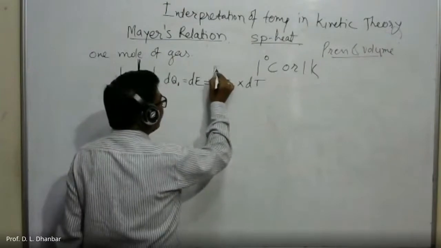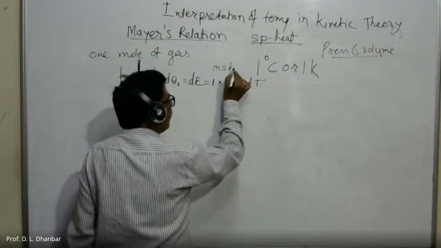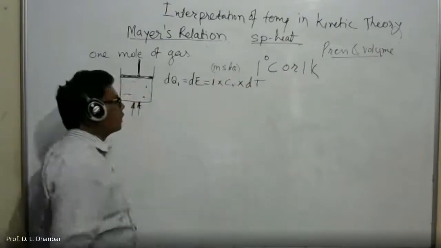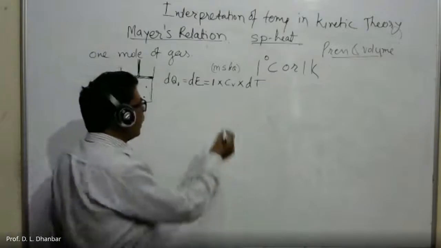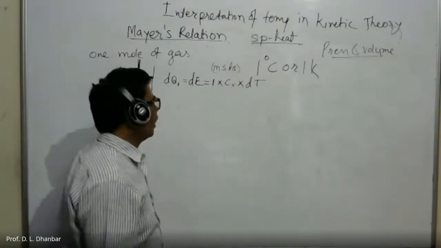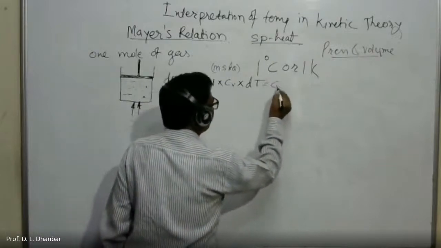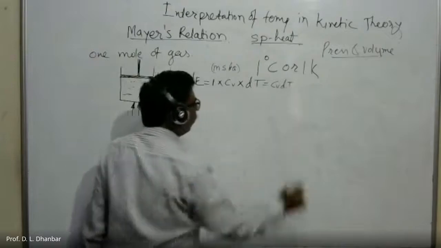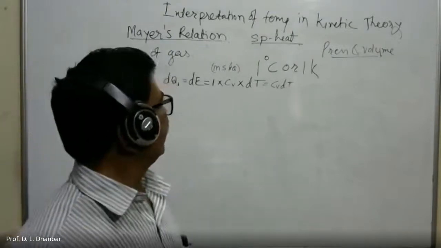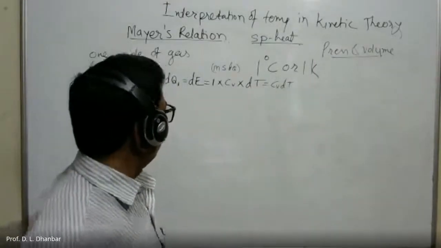Actually, the formula is m s d theta, the formula for the calculation of internal energy, where m is the mass, s is the specific heat, and d theta is the rise in temperature. So here we get CV into dt. Thus dQ1 is equal to dE, which is CV dt.